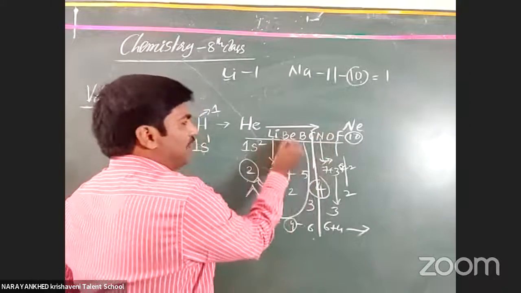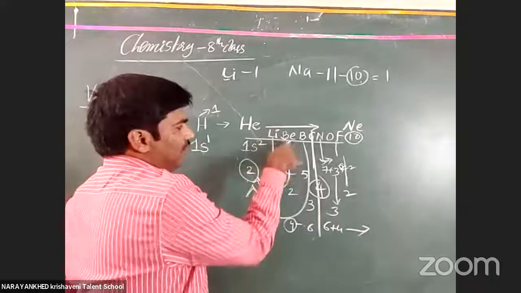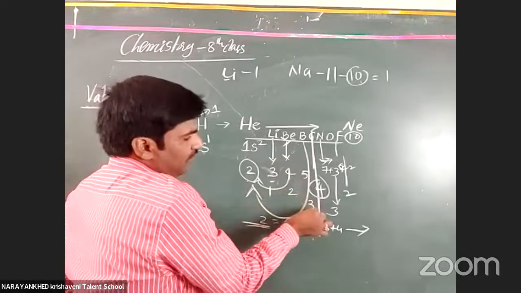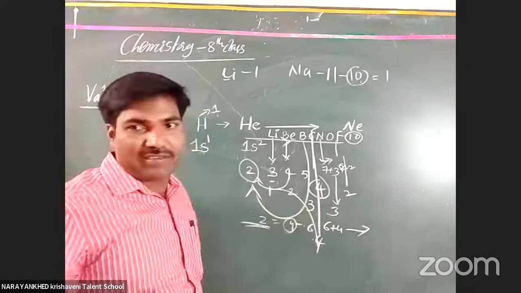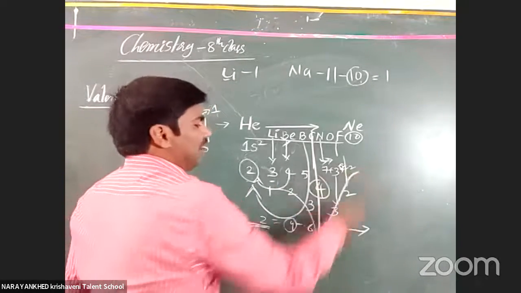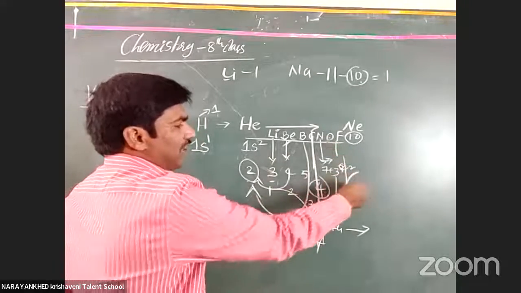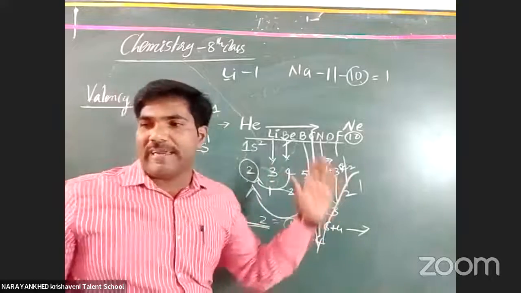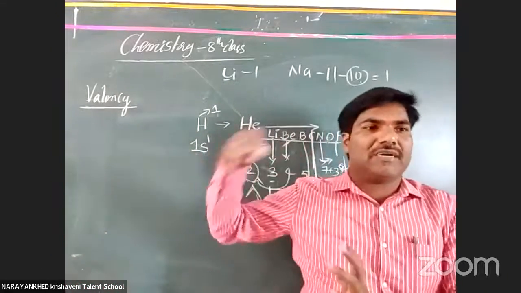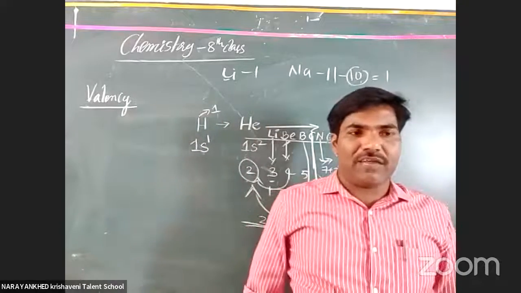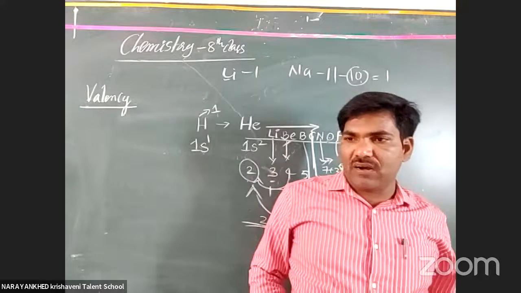Up to the first 4 elements, the valency increases or not? The first one is 1, the second is 2, the third is 3, the fourth is 4. 1, 2, 3, 4 increases. Then what happens? It decreases. Nitrogen 3, oxygen 2, fluorine 1. So the first 4 elements' valency increases, and after the 4th element the valency decreases. That is in periods. But in groups, it stays the same. Understood or not, all the students?